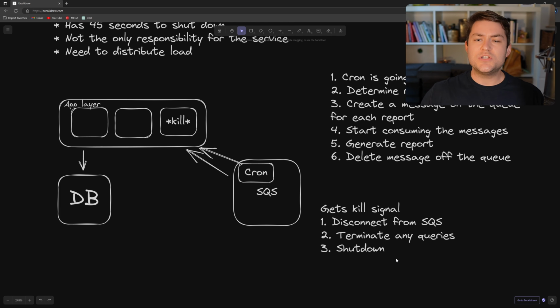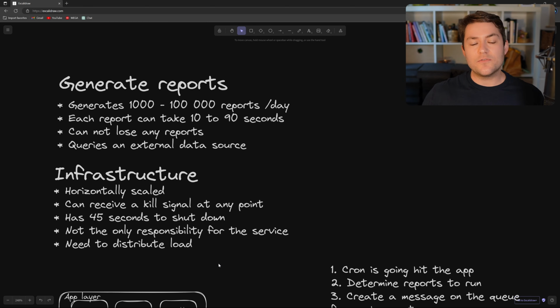And then on the queue, we should set a retry limit. So let's say the retry limit is 5. And then after 5 attempts, if the message doesn't get received, it's going to go onto the dead letter queue. And then when a message ends up on the dead letter queue, we're going to get notified. And that means that there's something wrong with our system that we need to go fix. So this is how I would solve this interview question.